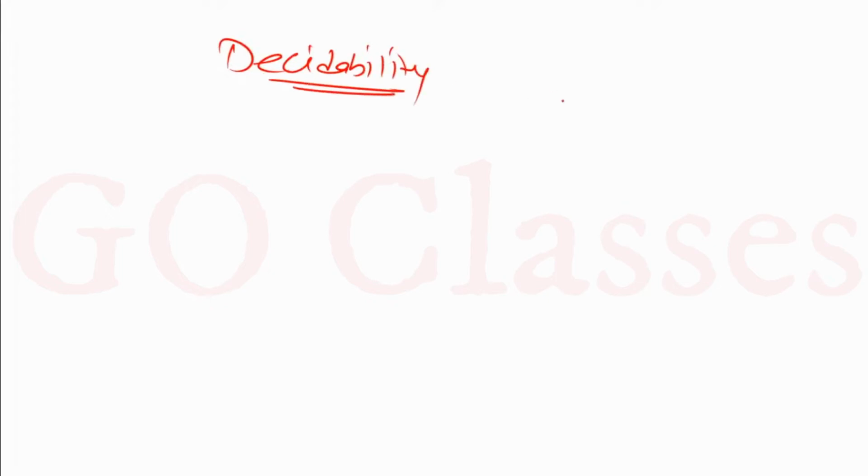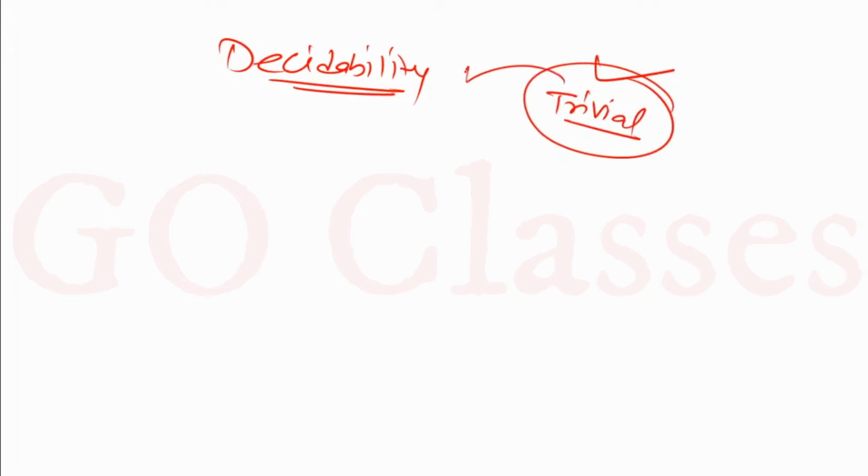Why? Because for every trivial property, all you need to do is check for trivial or non-trivial. If the property is trivial, then decidable. If the property is not trivial, then not decidable. So you don't have to worry about decidability. You can always check this using Rice theorem, as long as you can apply Rice theorem. Of course, Rice theorem has its own conditions.